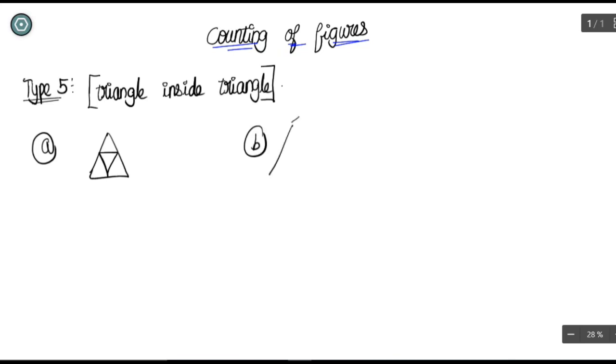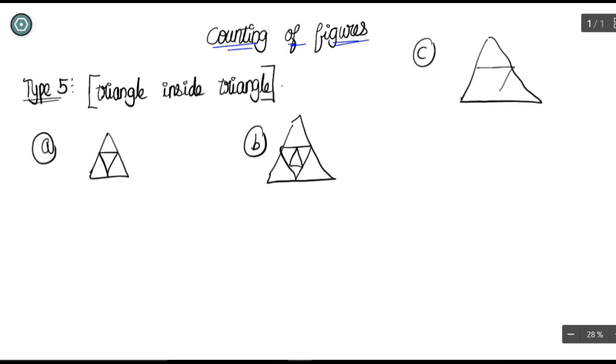The second one will be like a base triangle, and another triangle is given here. So that is it. For the third one, the same triangle and inverted triangle with certain lines in it. Certain lines in it. And for the D option, it will be like this one. So all these things, if I say the tricks, it will be very easy for you.